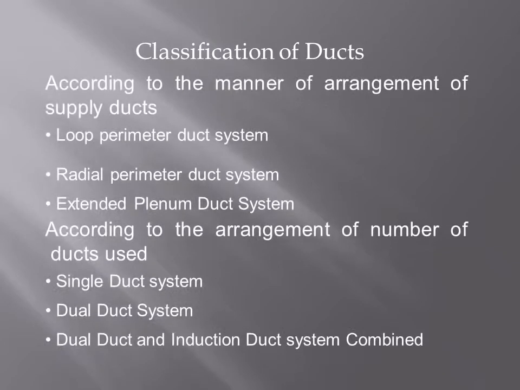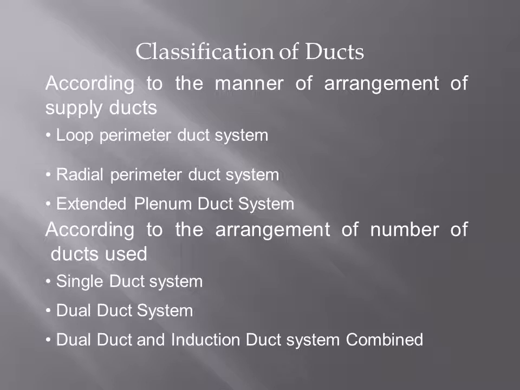Now the classification of ducts according to the manner of arrangement. We have just seen the types of duct classified depending on parameters.